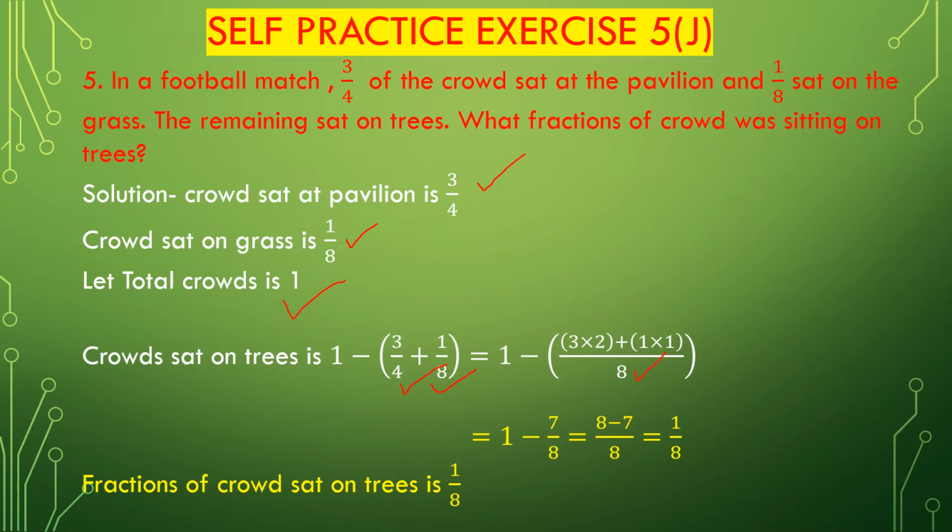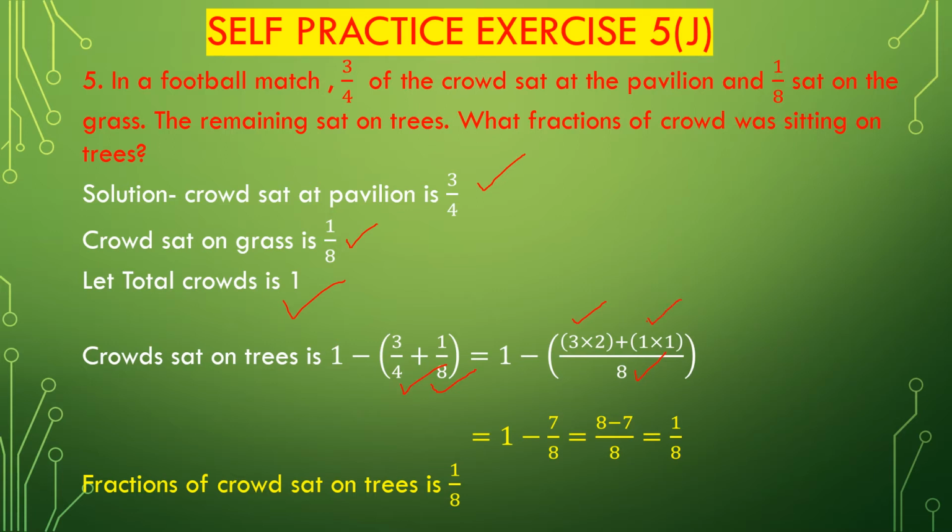Now divide this LCM 8 with the denominator 4 of 3 divided by 4. 8 divided by 4 is 2. 2 multiplied with the numerator 3. Now we get 3 multiplied with 2 plus 1 divided by 8. Divide this LCM 8 with the denominator 8 of 1 divided by 8. 8 divided by 8 is 1. Now multiply 1 with the numerator 1.